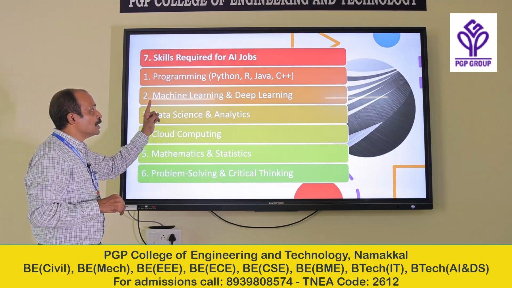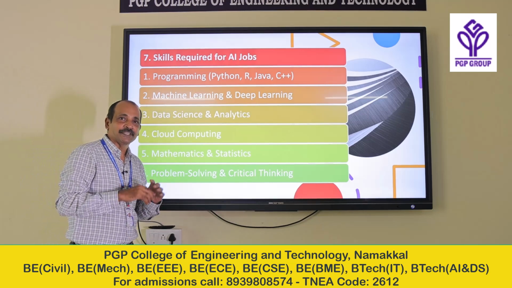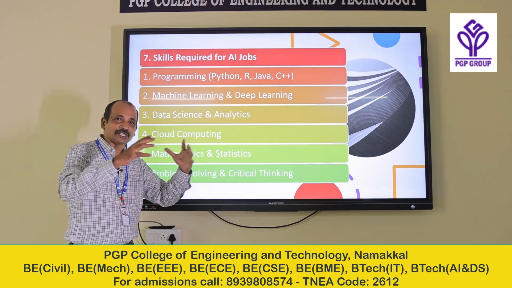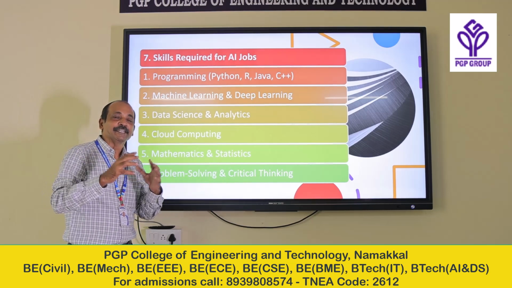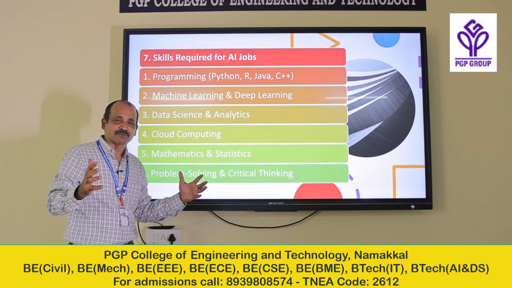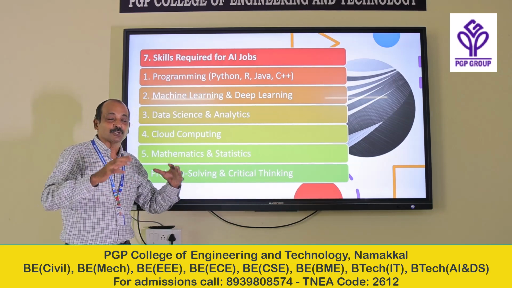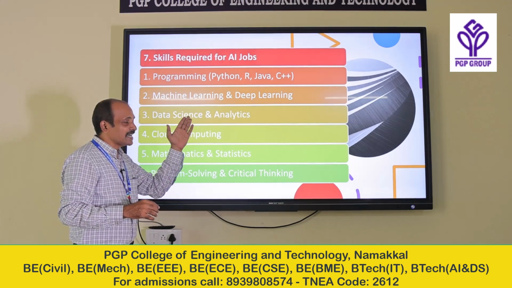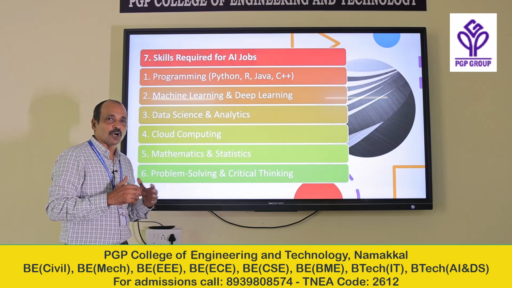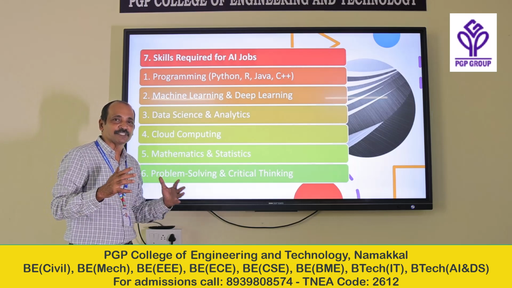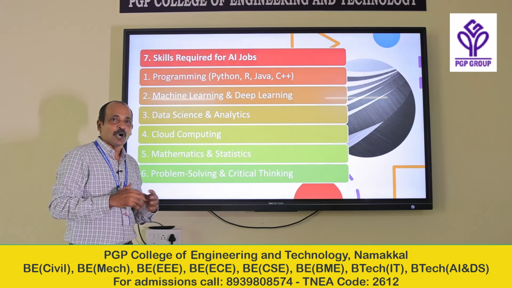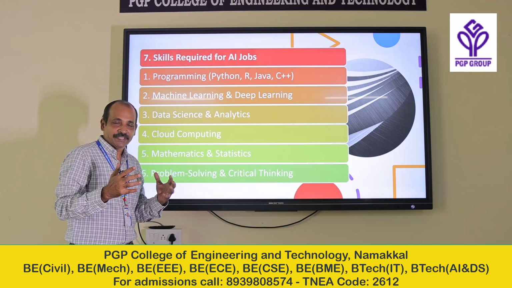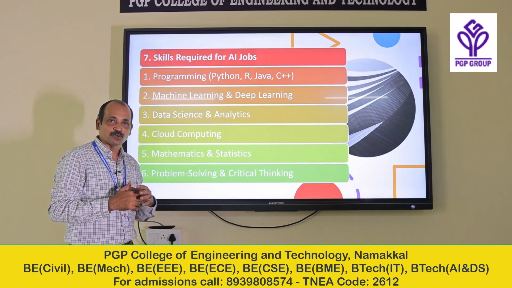The second one is machine learning and deep learning concepts. Here there are plenty of algorithms available. Machine learning algorithms, there are different types of algorithms available. In deep learning also we have different types of algorithms, a huge number of algorithms available. So, a student should be a master in these algorithms. Then data science and analytics. So, this is the next field. So, how to handle big data, that means the data which is available, that means the history, how to analyze it and how you can find the insights. So, that is a very important area. This is the third skill that a student must have.